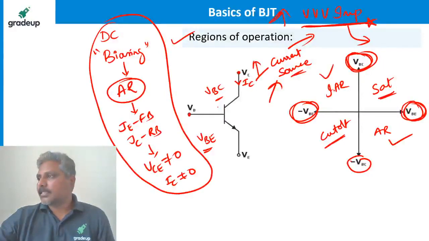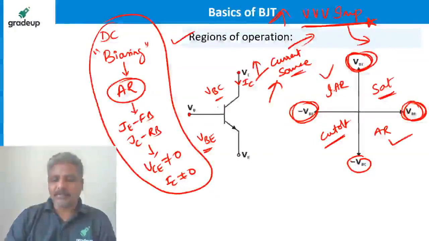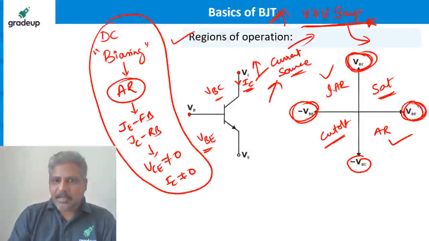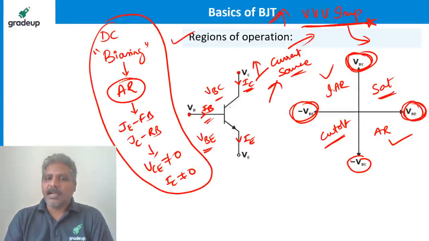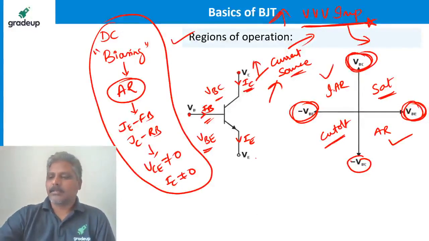Sir, in the active region, what causes IC? Repeat once again, Josna. IC depends on the current flowing in the base. There are three terminals, so there are three currents: IB, IC and IE. Right?